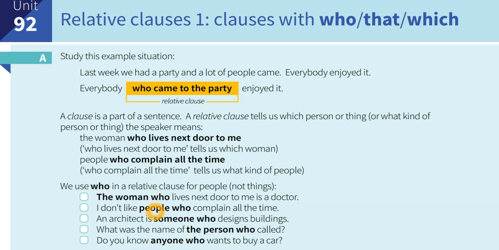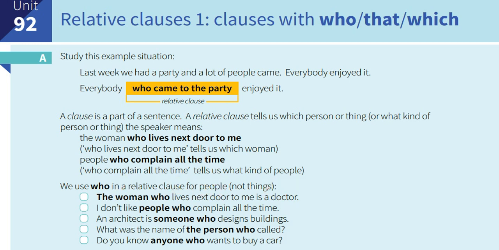I don't like people who complain all the time. What was the name of the person who called? Do you know anyone who wants to buy a car? So in these relative clauses we can recognize that who is linked to people, not things.